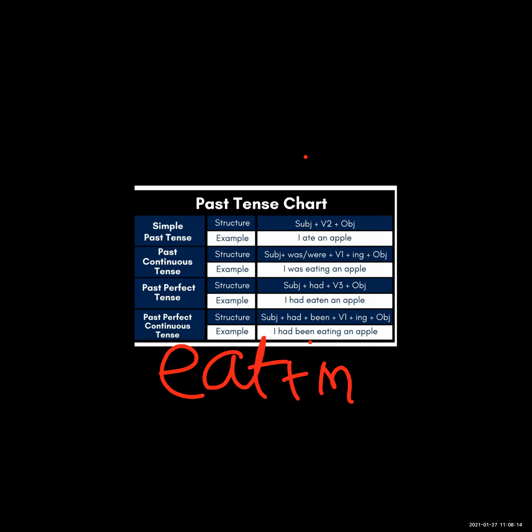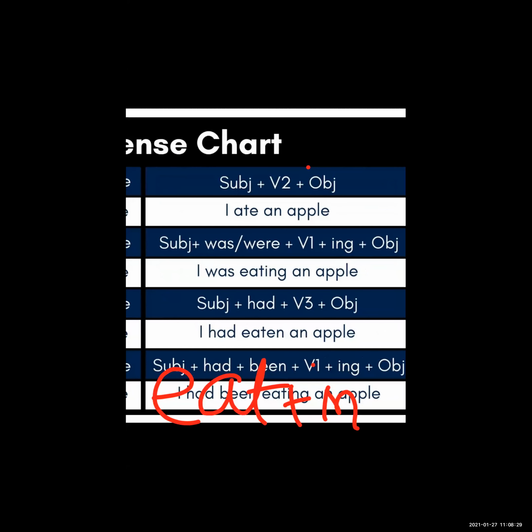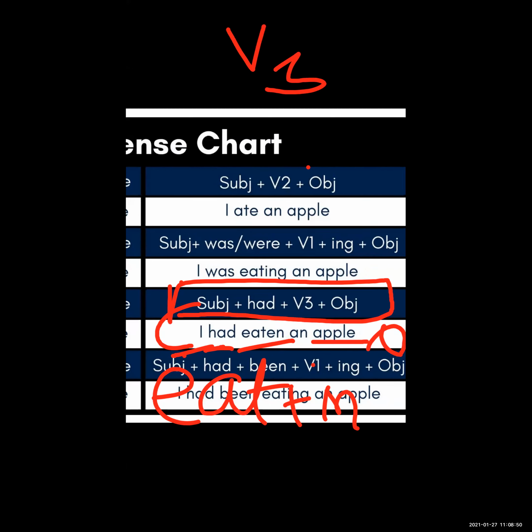Okay students, see the structure of the past perfect tense: subject plus had plus third form of verb plus object. This is the formula of past perfect tense. Here I is the subject, had plus eaten. Eaten is the third form of verb, the third form of eat. I had eaten an apple. An apple is the object.